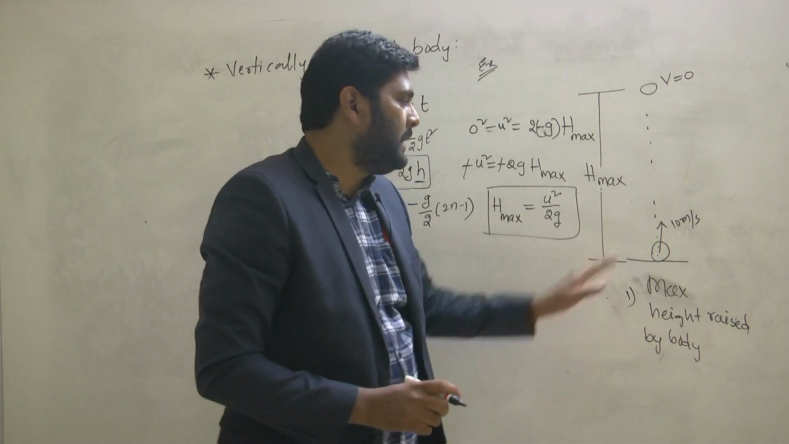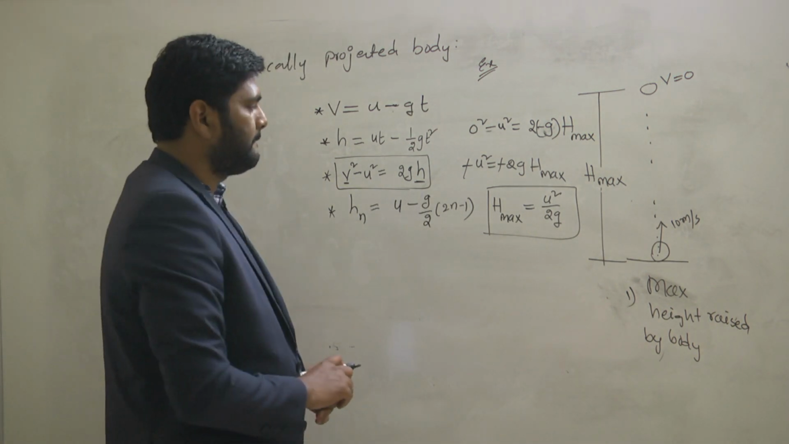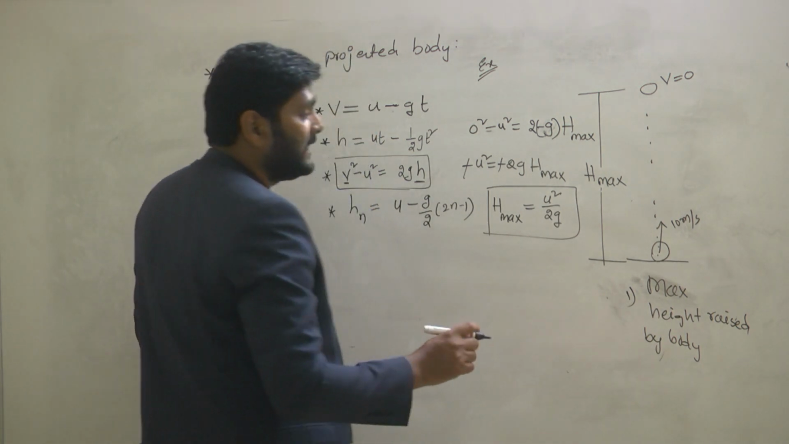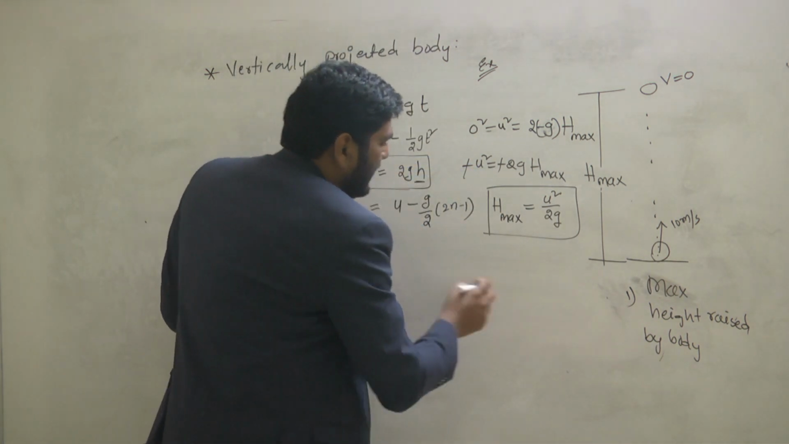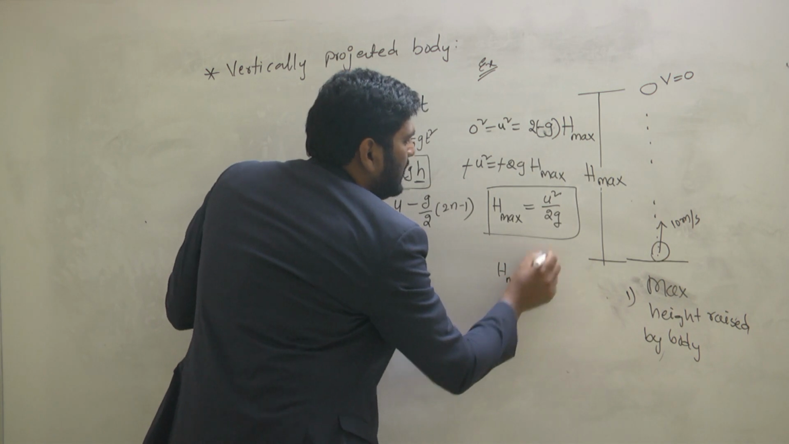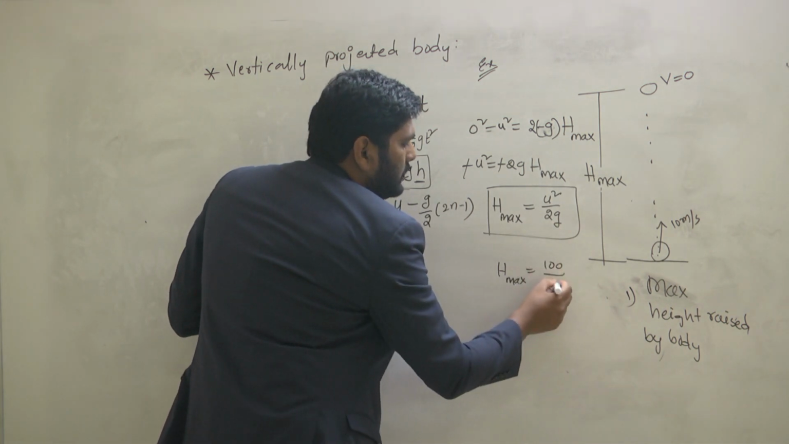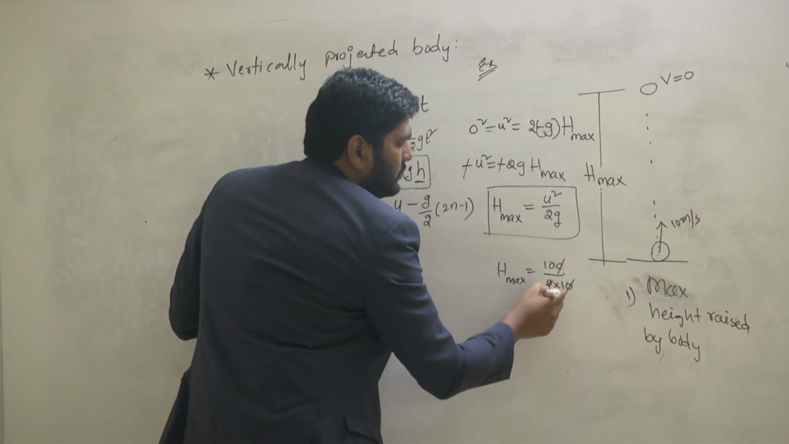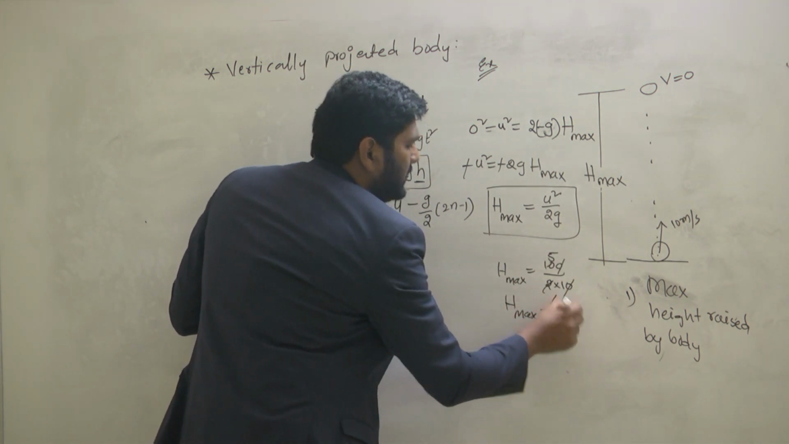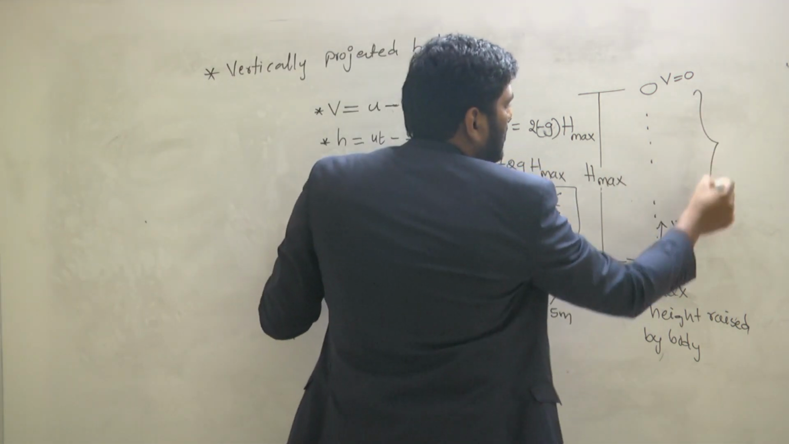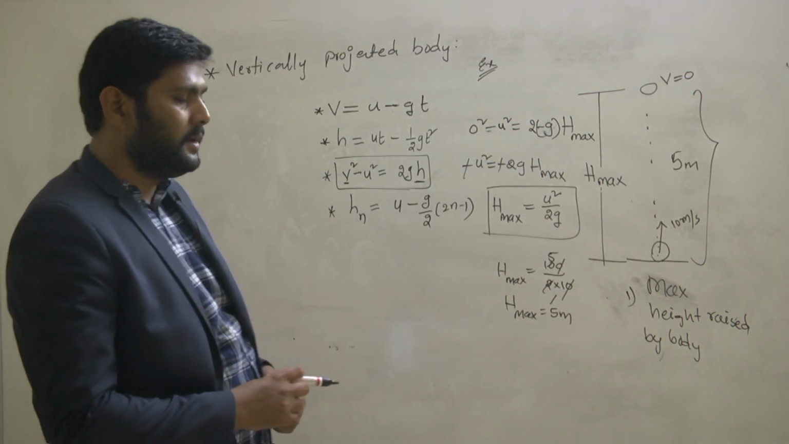Now by using this formula, tell me what is the maximum height reached by the body? 5 meter. Very good. Let us see. h max is equal to initial velocity 10 squared, so it becomes 100, divided by 2 into 10. 10 gets cancelled, 2 ones are 2, 5 twos are 10. So the maximum height reached by the body is 5 meters. It is covering a total distance of 5 meters. Understand? Got my point?